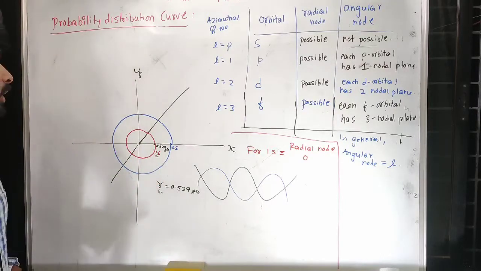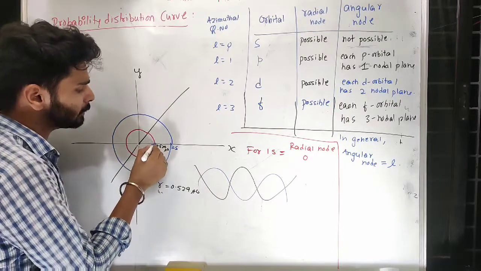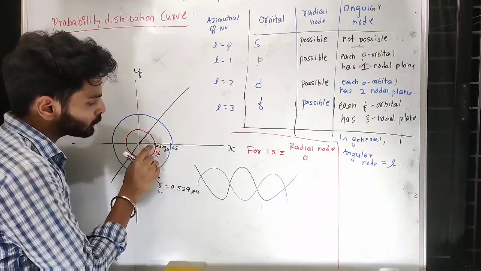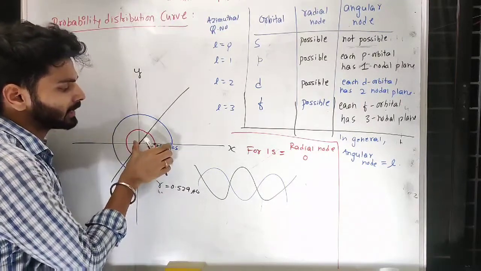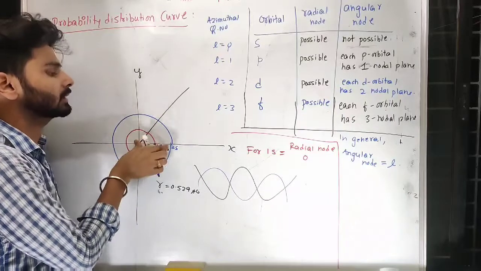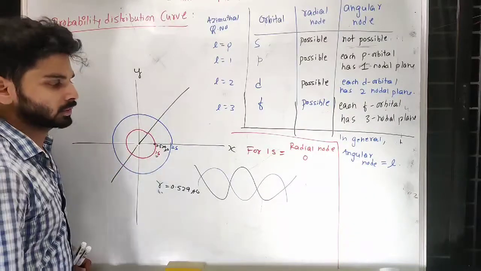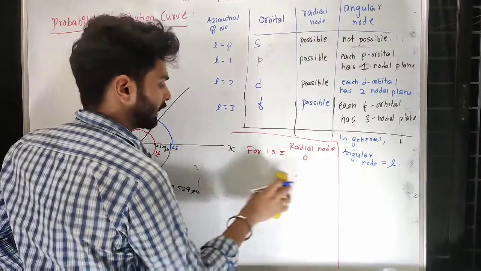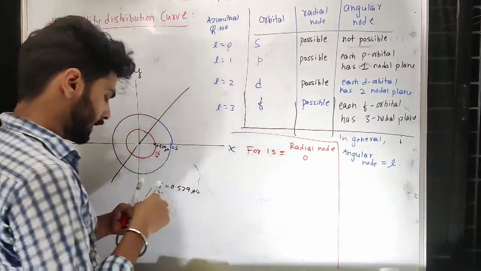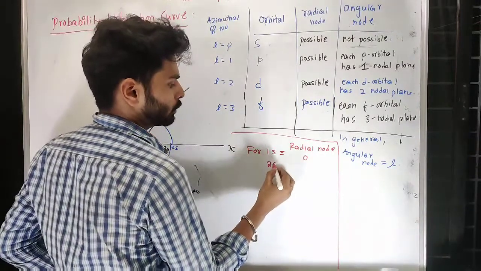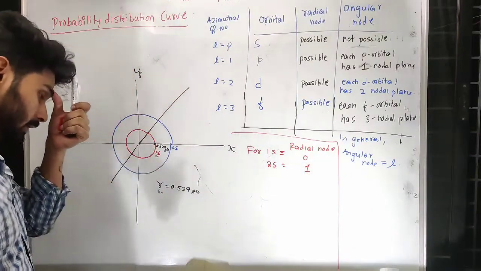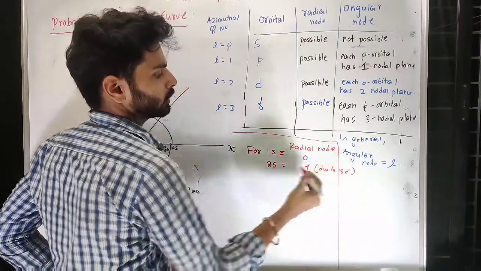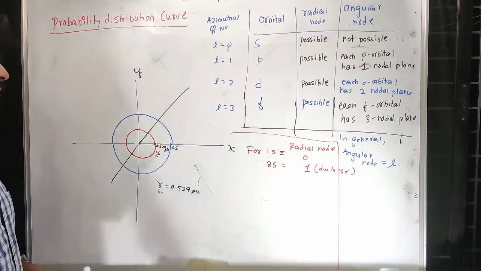Okay. So now this is the one place where you cannot expect the 2s electron. That means for 2s you can expect one place at a distance, that may be any distance, a node. So node means there the 2s electron cannot be found. So I can say for 2s one node you can expect. This node is due to the 1s electron, because the 1s electron is present inside that 2s.